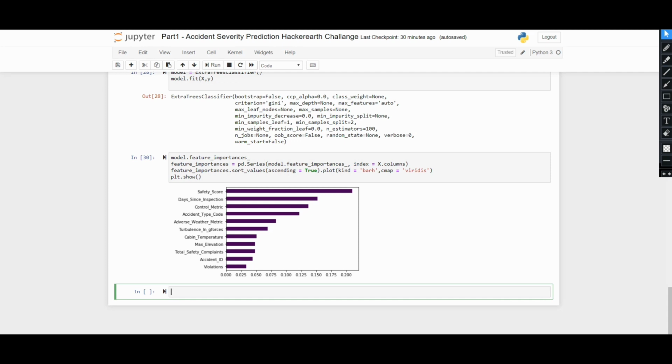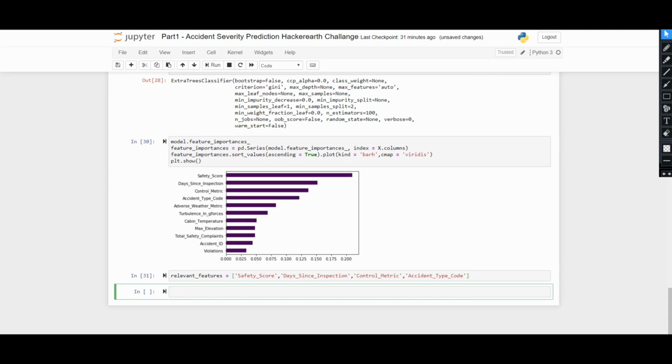So let's see the distribution of safety score. Let's iterate over the relevant features.